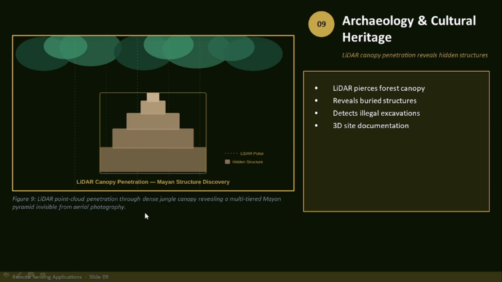Last one is ecological and cultural heritage. LiDAR pulses through forest canopy, reveals buried structures, detects illegal excavations, and enables 3D site documentation. Here I am giving you a demonstration. You can see here in the diagram, LiDAR point cloud penetration through dense jungle canopy, revealing a multi-tiered Mayan pyramid impossible to see from aerial photographs. These are the various applications of remote sensing in our daily life.